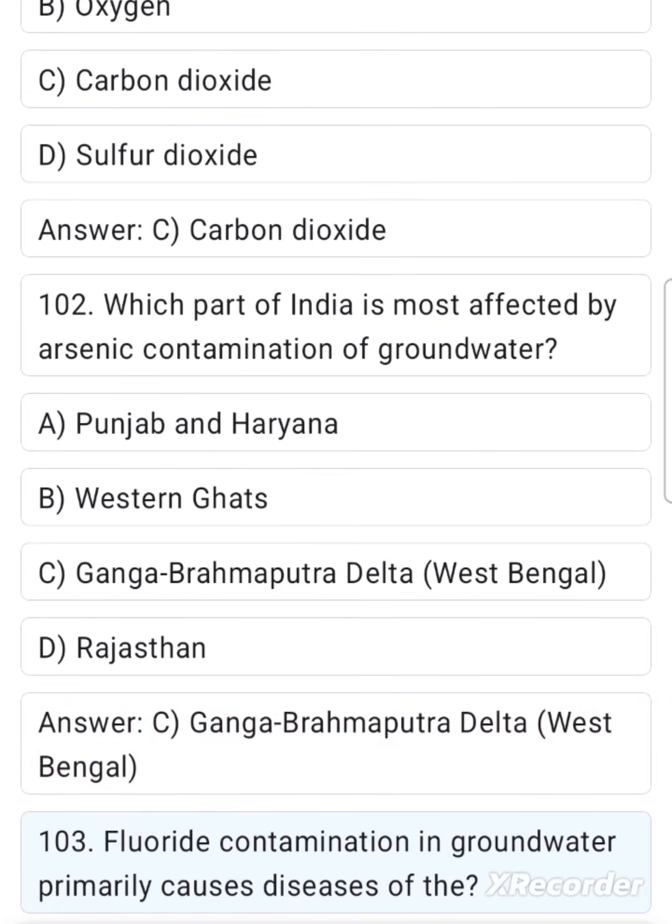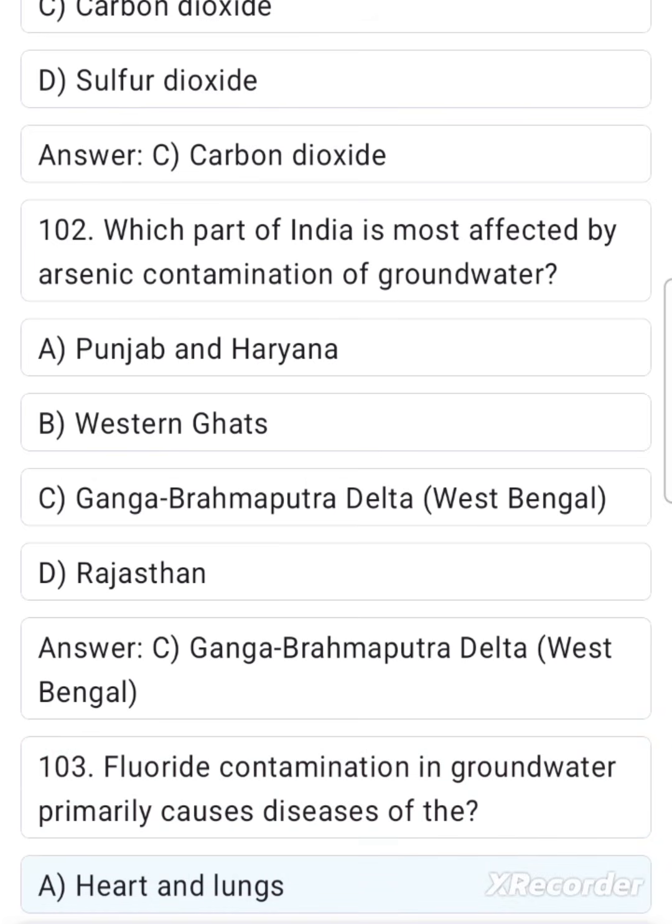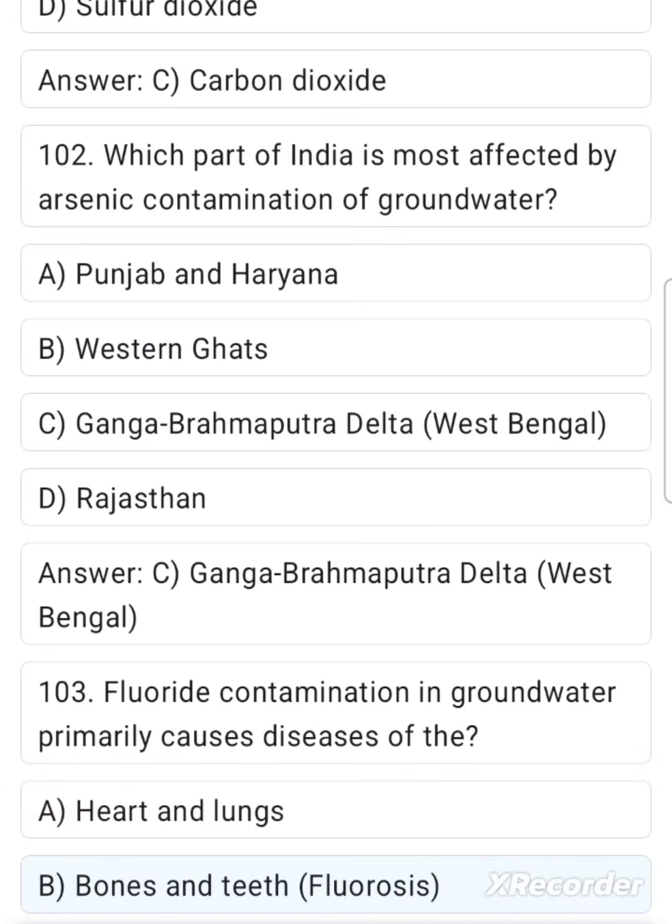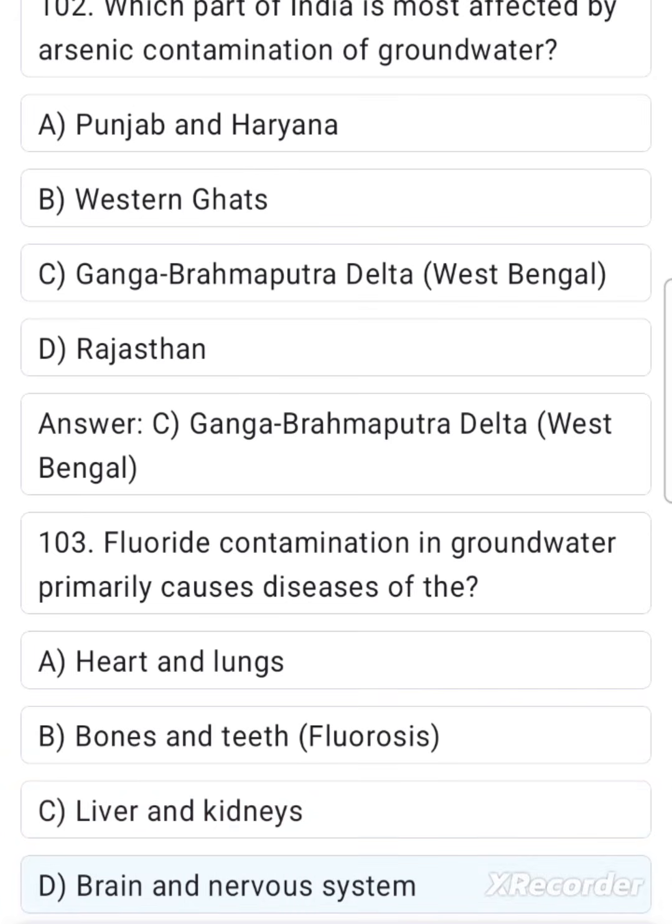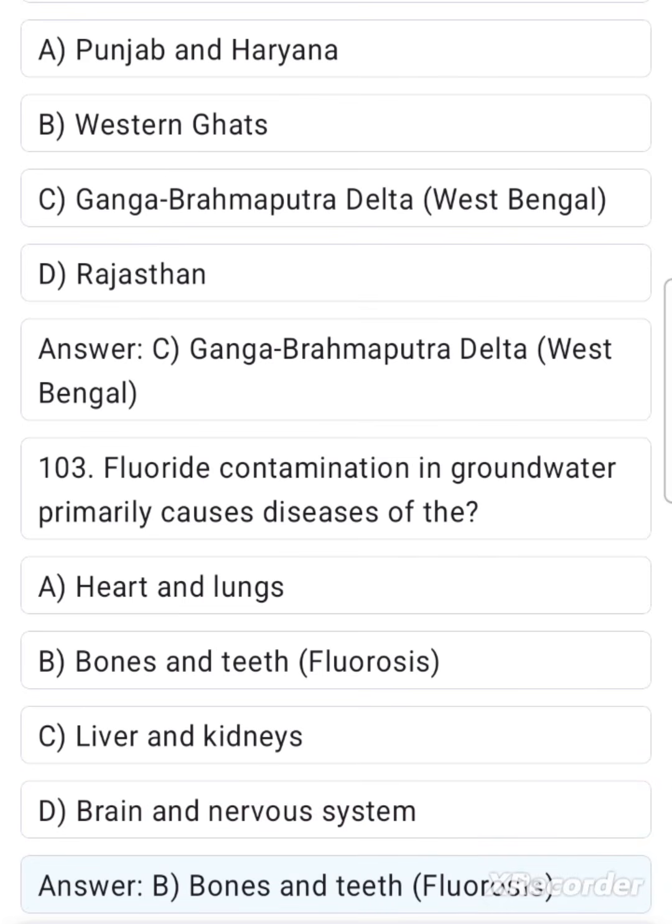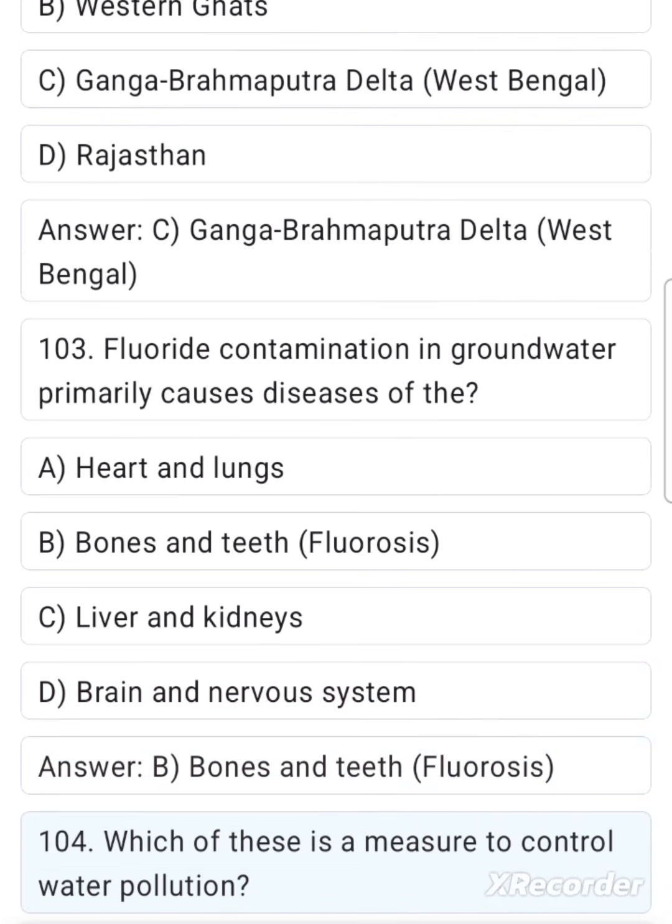103. Fluoride contamination in groundwater primarily causes diseases of the A. Heart and lungs. B. Bones and teeth, fluorosis. C. Liver and kidneys. D. Brain and nervous system. Answer B. Bones and teeth, fluorosis.